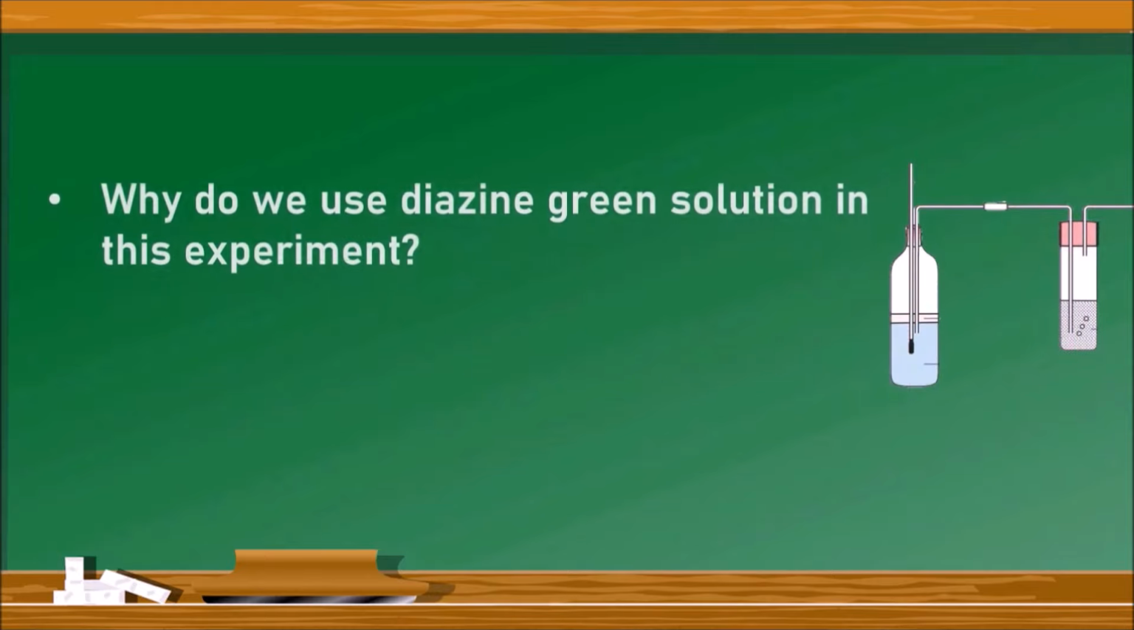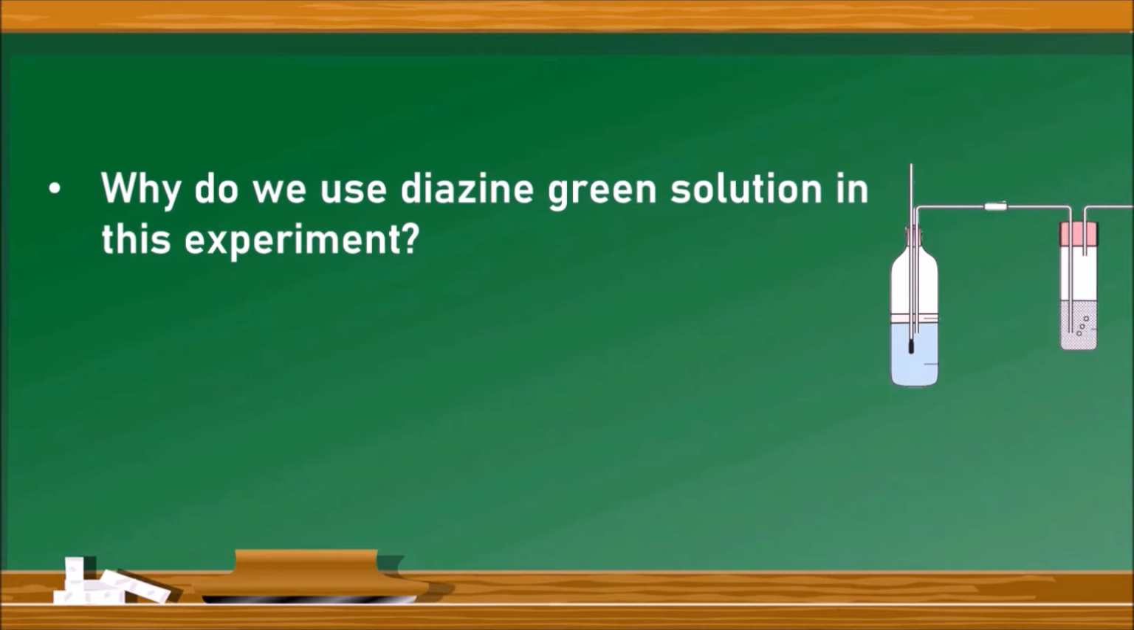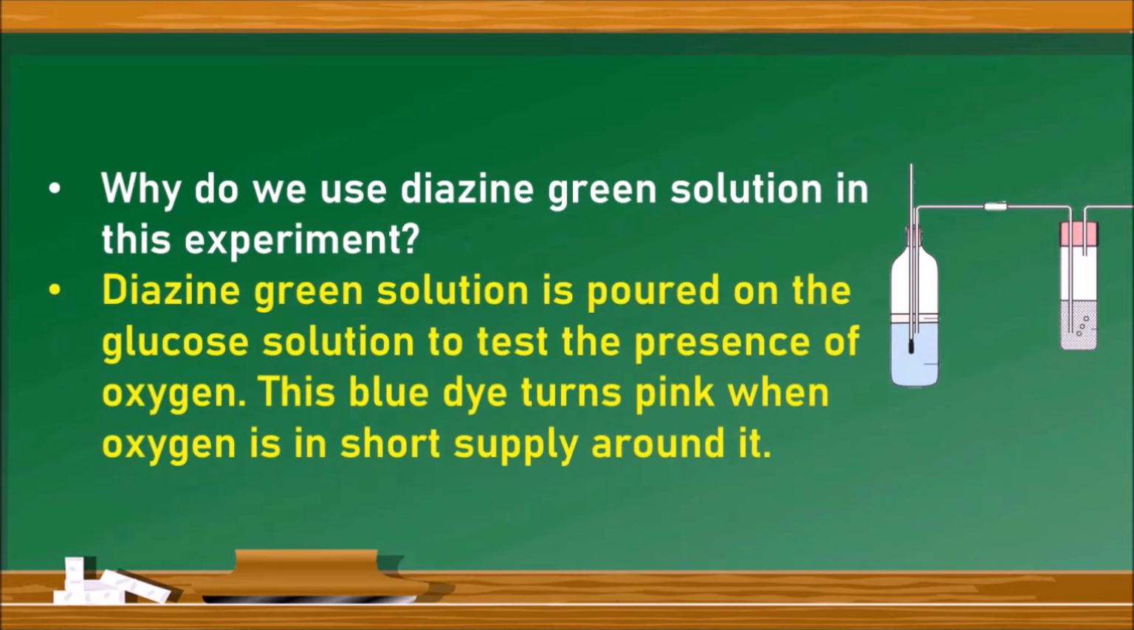Why do we use Dyson green solution in this experiment? Even prior to the experiment, we need to again ensure about the presence of oxygen. So the Dyson green solution is poured on the glucose solution to test the presence of oxygen. It is a blue colored dye. It turns pink when the oxygen is in short supply around it, which is a negligible amount.